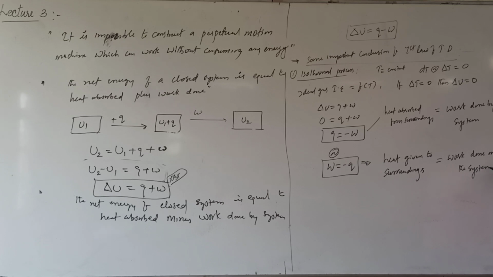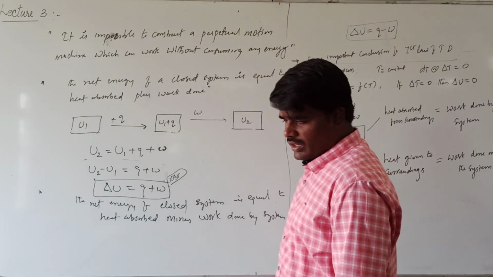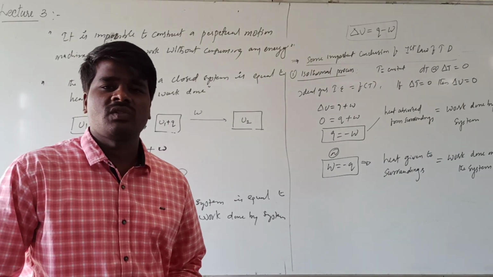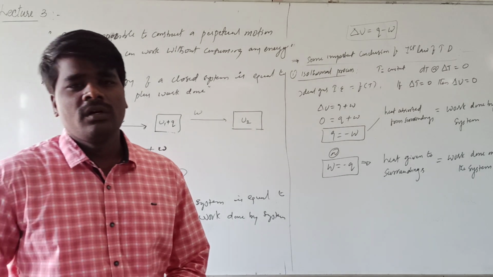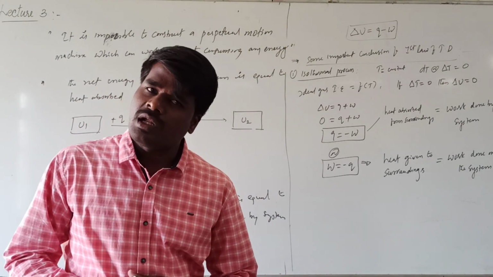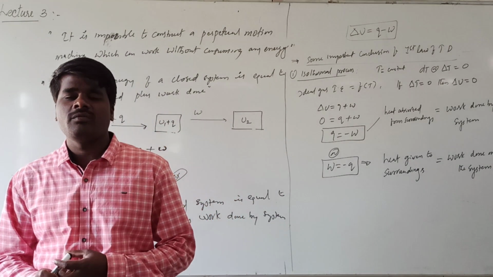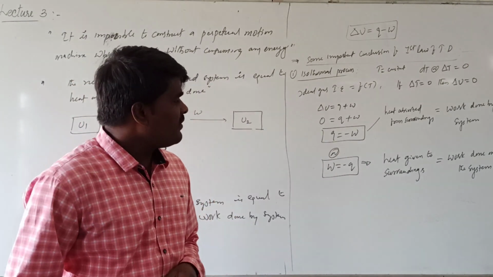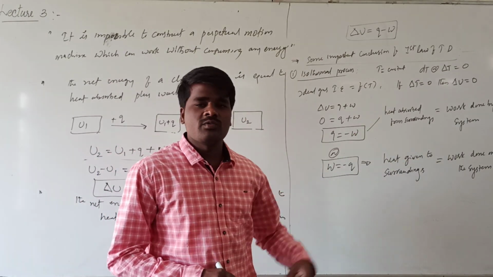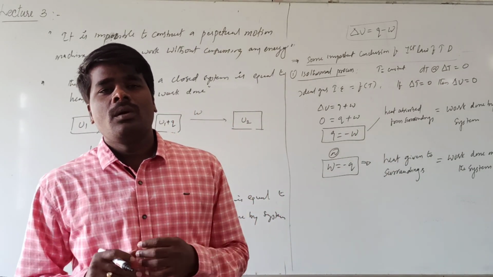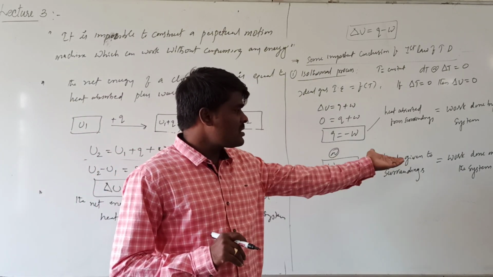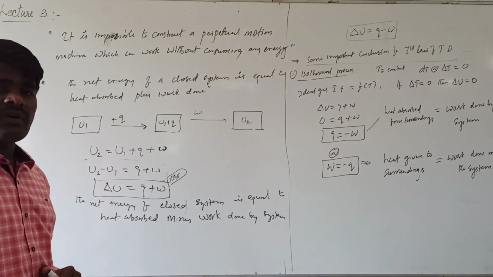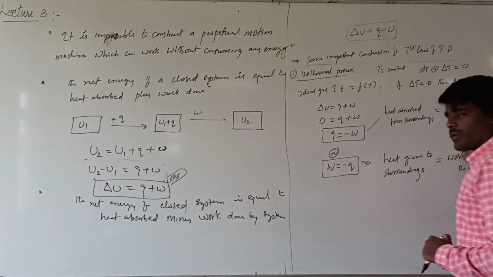In case of an isothermal process, when you are applying the first law of thermodynamics for ideal gases, since temperature is constant, change in the temperature will be 0. If change in the temperature is 0, for an ideal gas, change in the internal energy will also be 0. If the change in the internal energy is 0, then either Q will be equal to minus W or W will be equal to minus Q. If Q is equal to minus W, it indicates that heat absorbed from the surroundings will be equal to work done by the system. If heat is given to the surroundings, that will be equal to work done on the system. This is in case of an isothermal process. We will see other processes also.